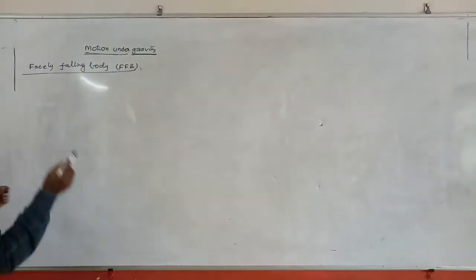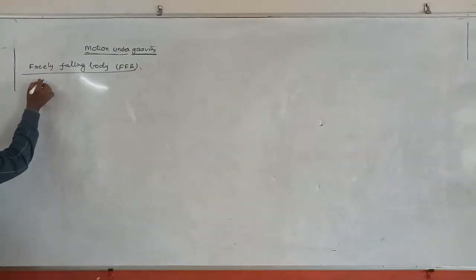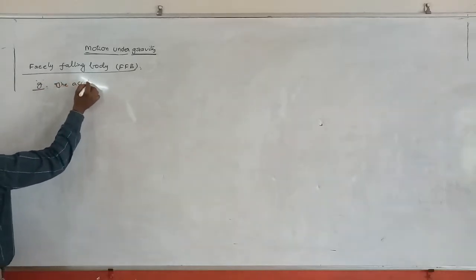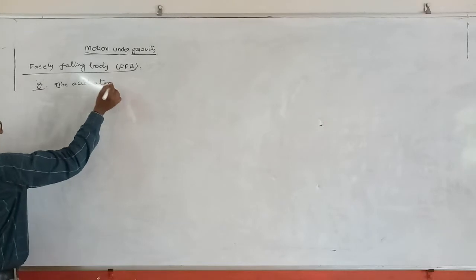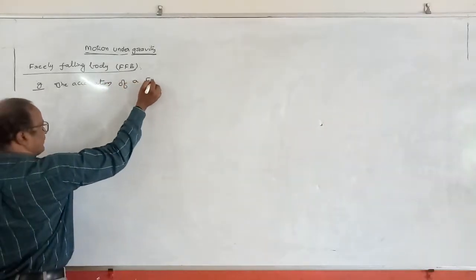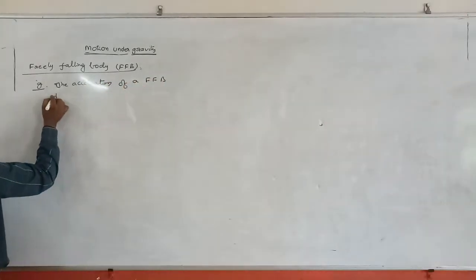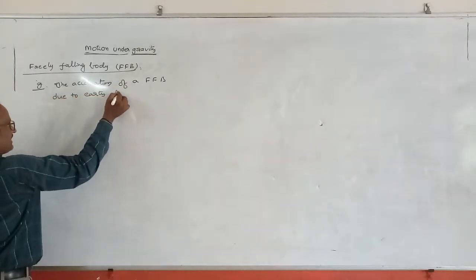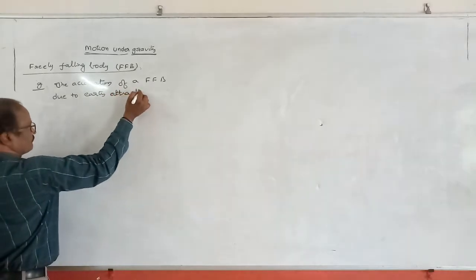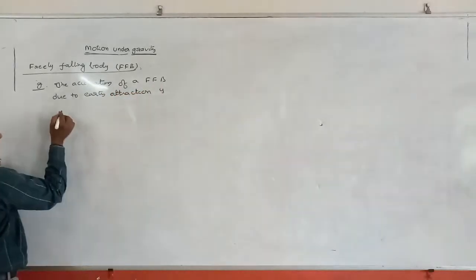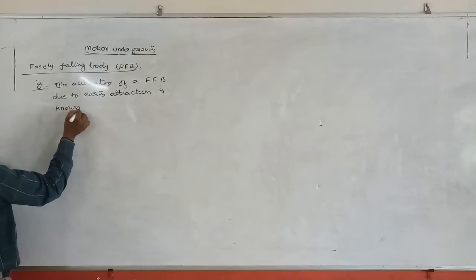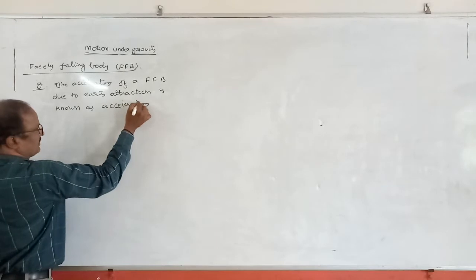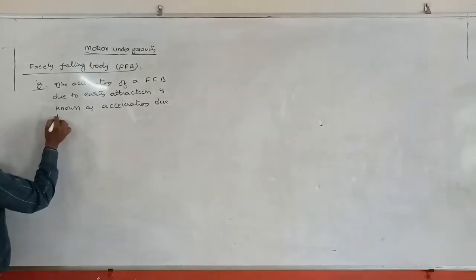So how do we define g? The acceleration of a freely falling body due to earth attraction is known as acceleration due to gravity.